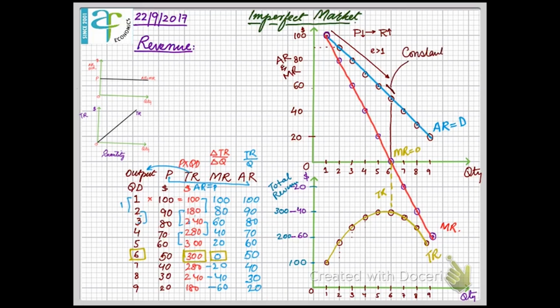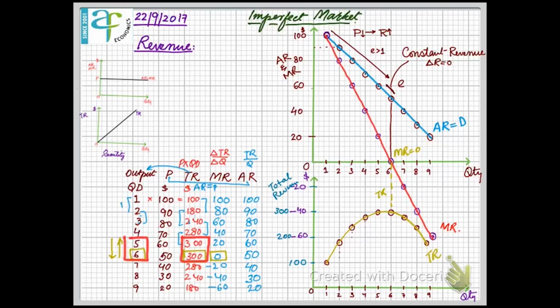And when total revenue remains constant, that is, P1 into Q1 is equal to P2 into Q2, the demand is said to be unit elastic. So total revenue is constant and change in revenue is zero. You can see here that between outputs of 5 and 6, the total revenue is constant. P1 into Q1, that is 5 into 60, is 300, and P2 into Q2, that is 6 into 50, is again 300.